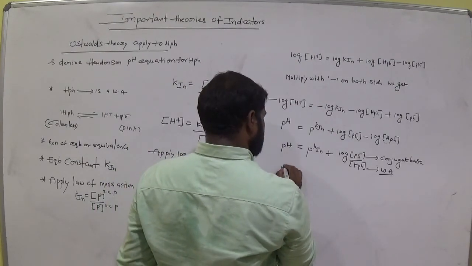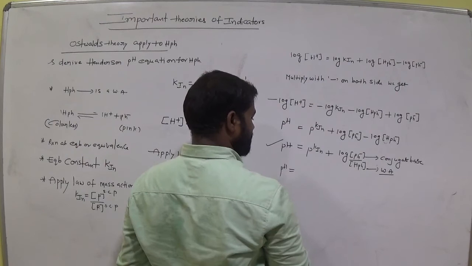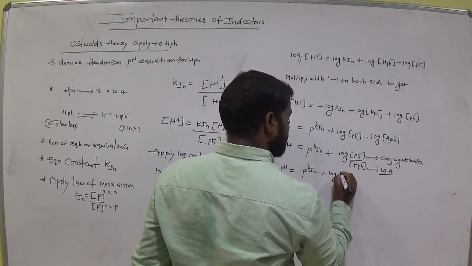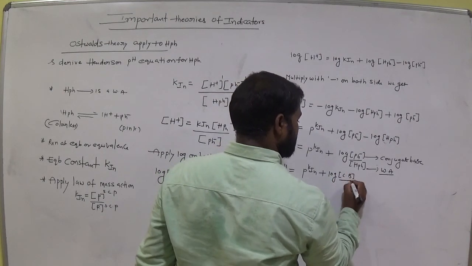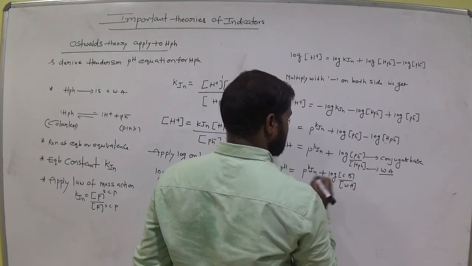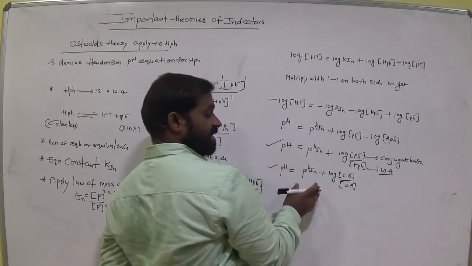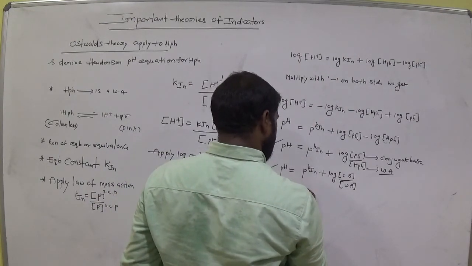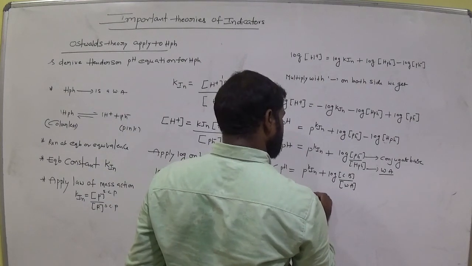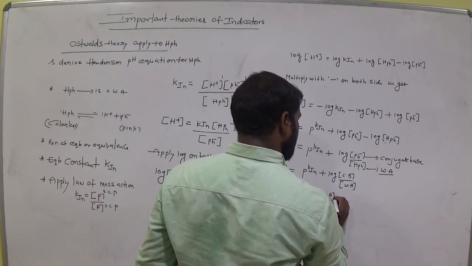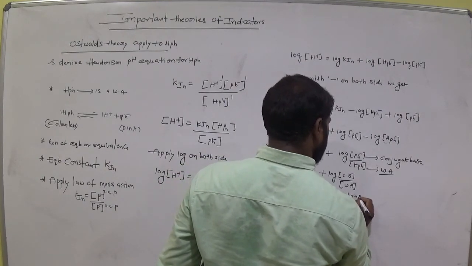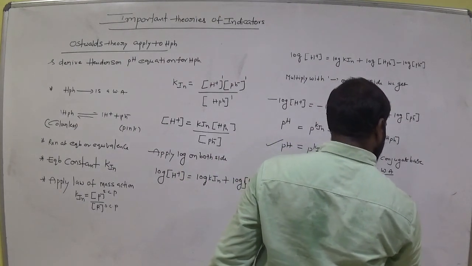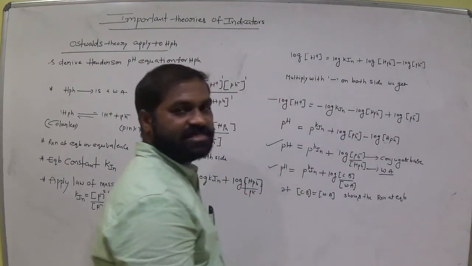So pH is equal to pKin plus log of conjugate base concentration by weak acid concentration. This is the Henderson-Hasselbalch equation. Clear? Okay. So Henderson-Hasselbalch equation or Henderson equation. Now if the concentration of conjugate base is equal to the concentration of weak acid, it shows that the reaction is at equilibrium or equivalence.